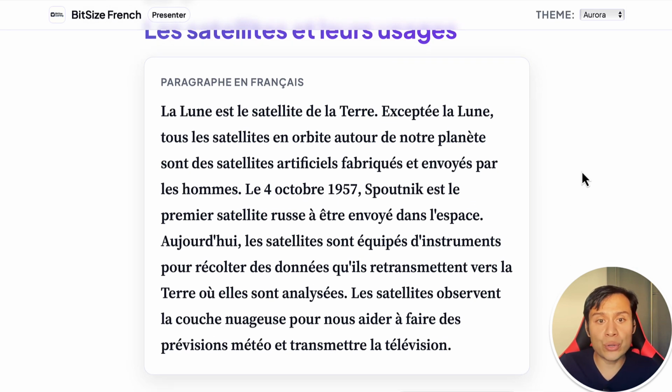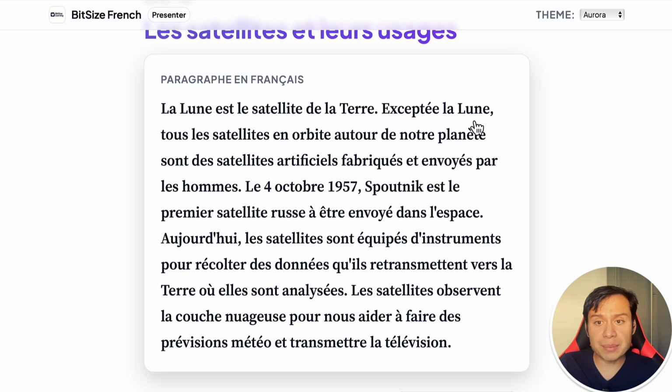La Lune est le satellite de la Terre. Excepté la Lune, tous les satellites en orbite autour de notre planète sont des satellites artificiels fabriqués et envoyés par les hommes. Le 4 octobre 1957, Spoutnik est le premier satellite russe à être envoyé dans l'espace. Aujourd'hui, les satellites sont équipés d'instruments pour récolter des données qu'ils retransmettent vers la Terre où elles sont analysées. Les satellites observent la couche nuageuse pour nous aider à faire des prévisions météo et transmettre la télévision.